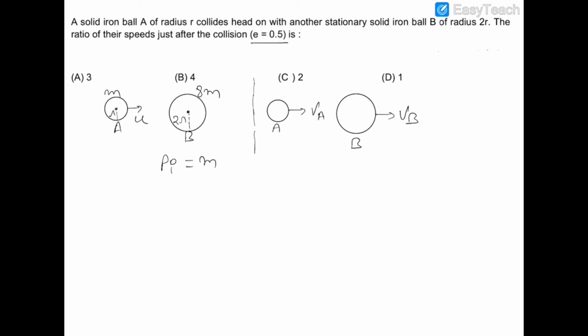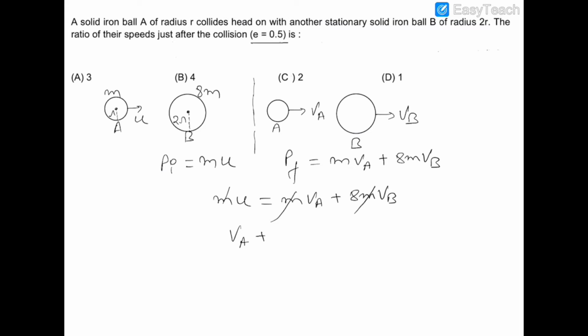So mu is equal to m VA plus 8m VB, and therefore VA plus 8VB is equal to u. This is equation number 1.